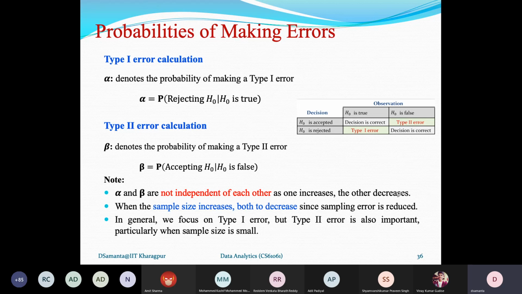And then type 2 error means, okay, fine, he made a crime, but because of the lapse of evidence or the records or whatever, he may declare that, okay, he didn't make any crime. So that is the concept. That is why type 1 error is more significant so far as the error calculation is concerned. But at the same time, I should not say that type 2 error is less significant. It is also important. But usually type 1 error is considered more important than type 2 error.